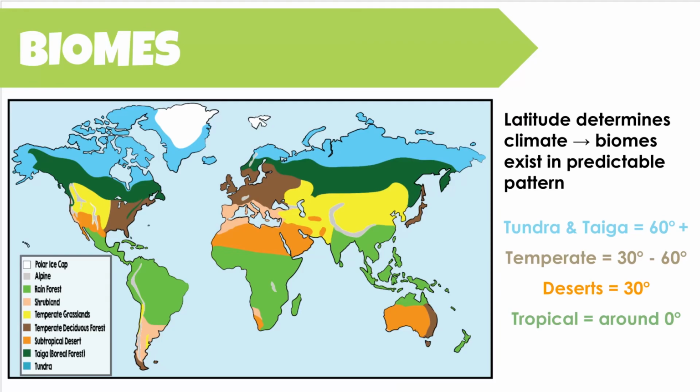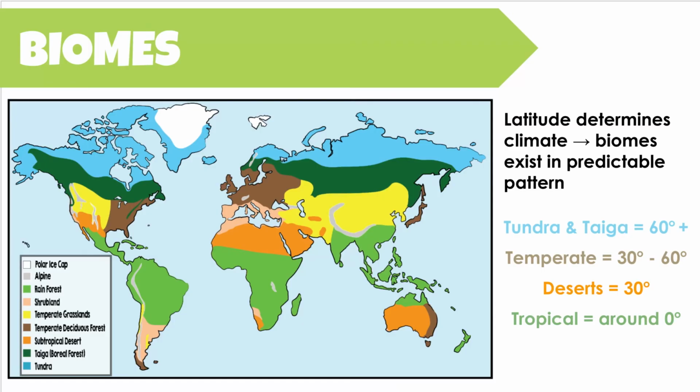And so we can look at a map of where in the world we find our different biomes. And latitude is a big factor in where we find the different biomes. In these sort of predictable patterns, typically we're going to see tundra and taiga biomes above the latitude 60 lines. So especially 60 north. So thinking about northern parts of Canada, Greenland, northern parts of Europe and Russia, they have these cool climates and have the precipitation throughout the year that would match either of those biomes.